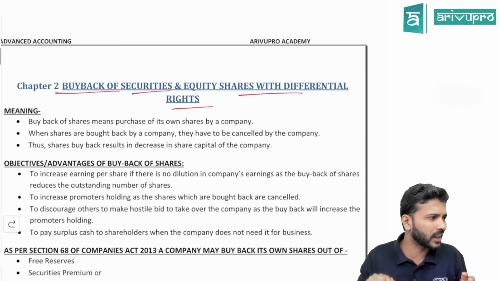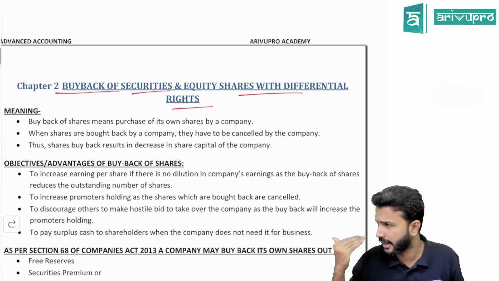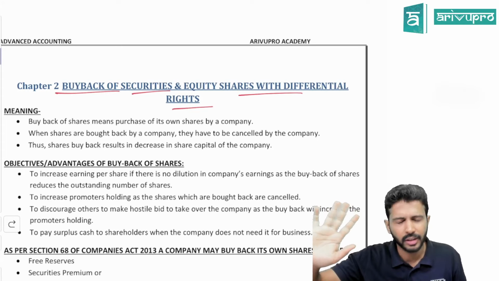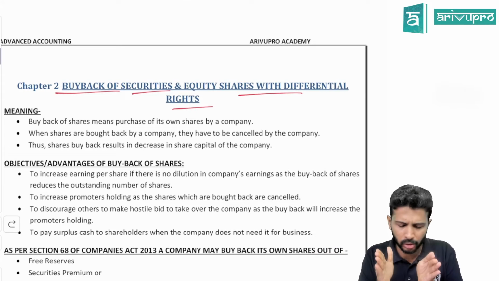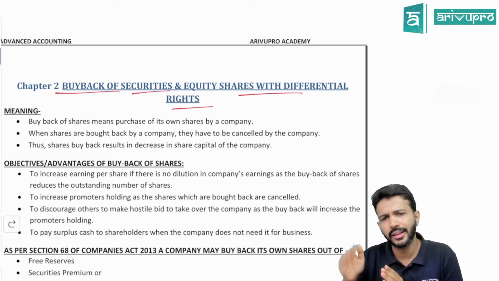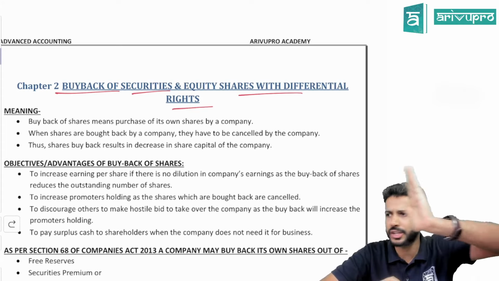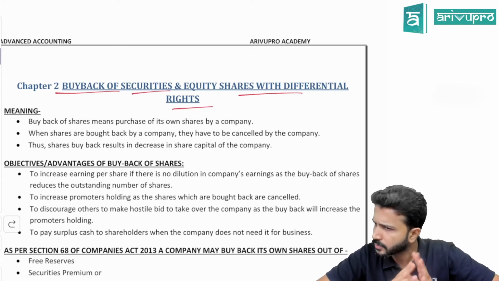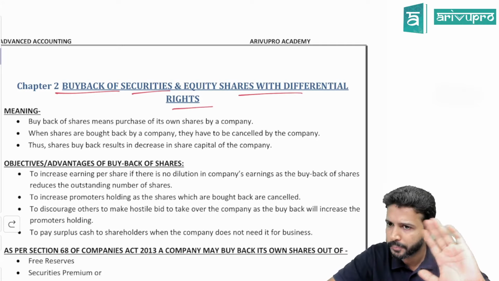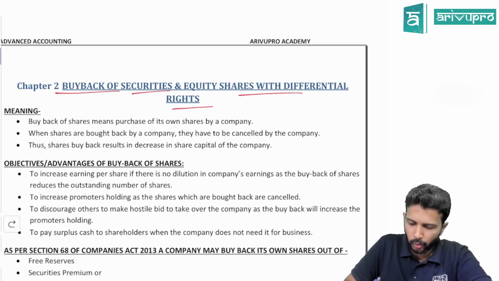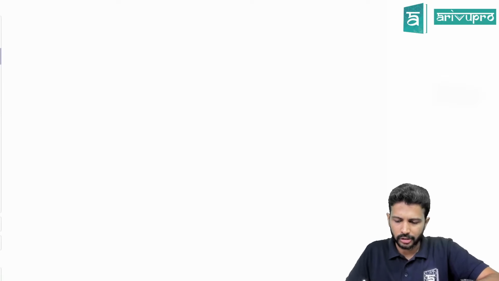There are certain Companies Act restrictions. You can't cancel 100% left, right, and center. There are certain limits. Let's not worry about the limits for the time being. Let's know a little bit of the concepts and then dive into the problems. Then I'll cover a few more Companies Act provisions and we'll take it up further. Are we good? So simply we are cancelling equity share capital.